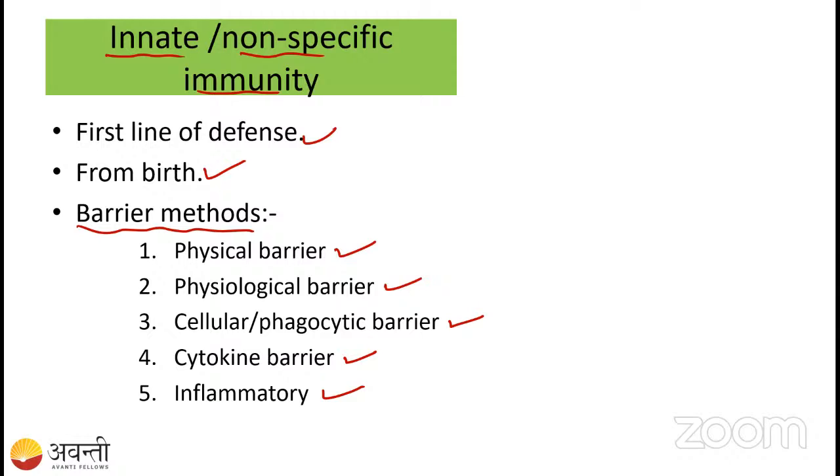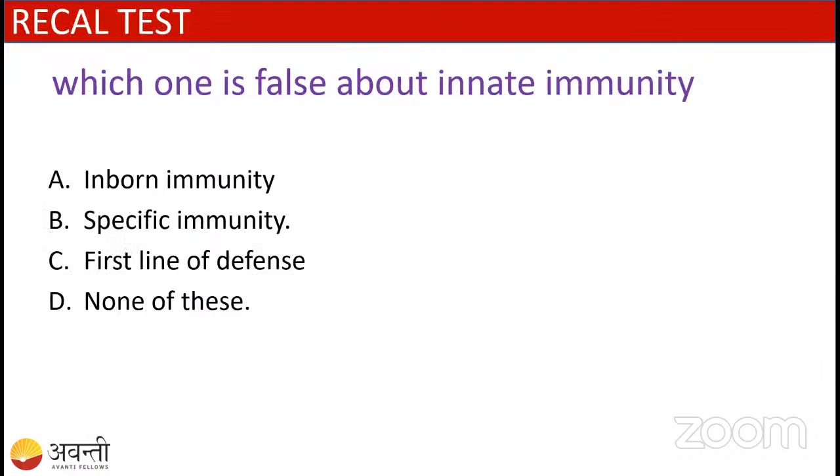These are all the barriers present in the innate immune system. These five things are very, very important. They may ask you, which is the example for the physical barrier? Which one of the following is an example for the cytokine barrier? You have to remember all these things. Let us study one by one.